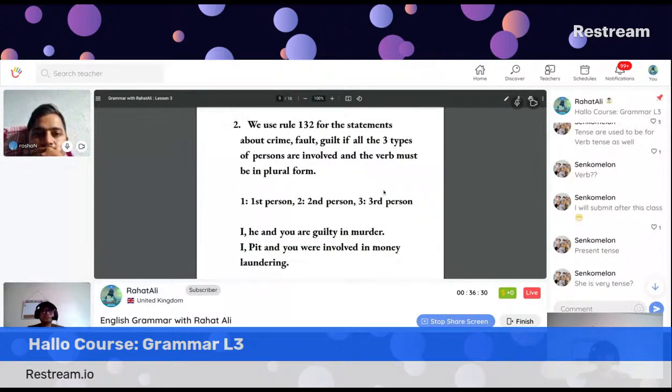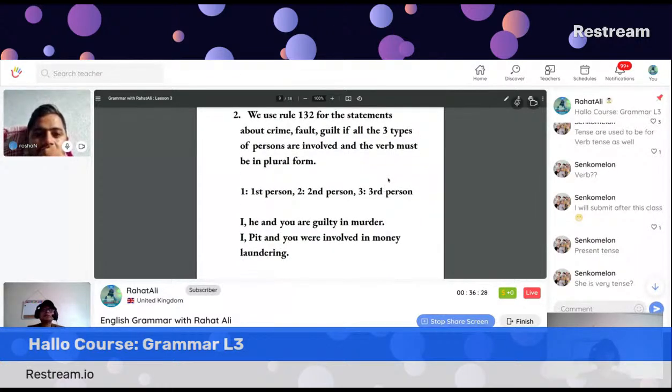Negative sentence. Could you please give me an example following the rule 132? I, Centomelon, and you are not discussing any rules or any grammar today. No. Rule 132, remember, it is a negative meaning like crime, fault, guilt.